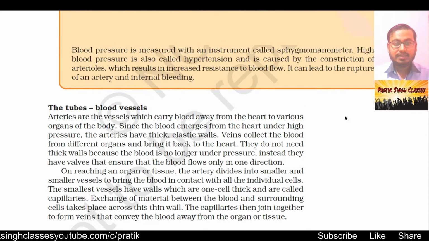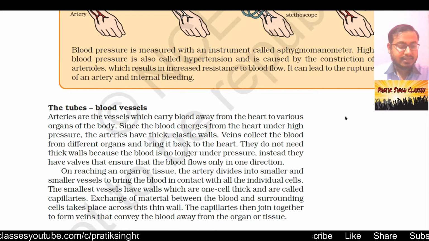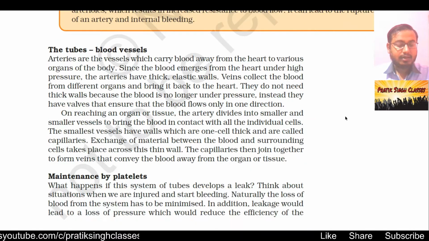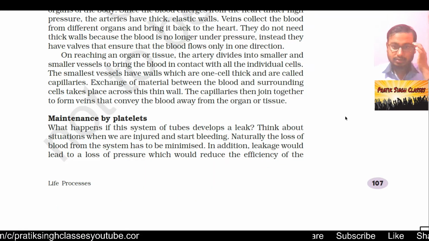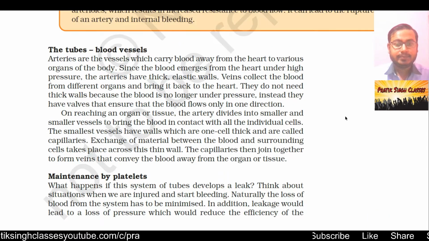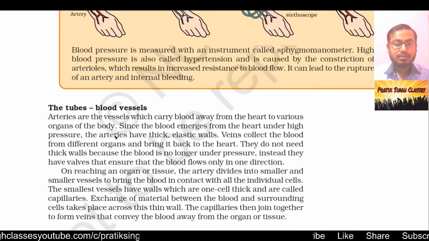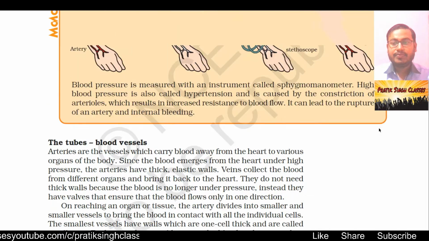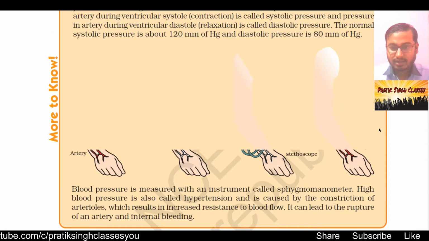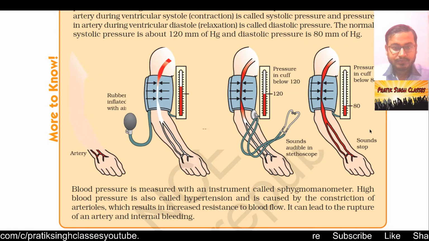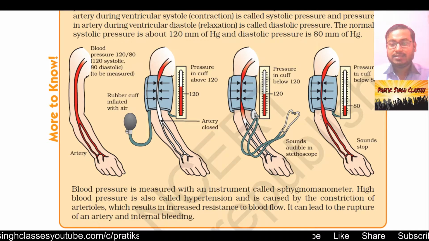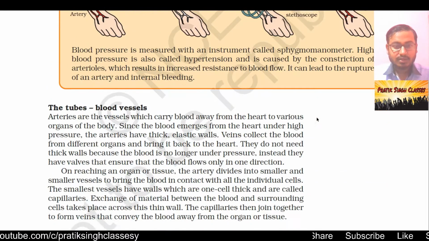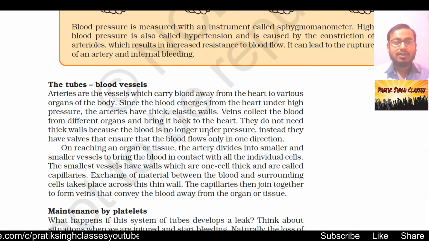In this video we will study CBSE Standard 10th Science Unit 6. This is part 6 of Unit 6, Lesson 6, and the 38th video in the row for CBSE Standard 10th Science. Today we will start from the tubes, that is, blood vessels. About transportation in the human body we have already seen in the previous classes. We have seen about RBC, WBC and how the blood pressure changes in breathing in and breathing out. Today we will start from the tubes, blood vessels.